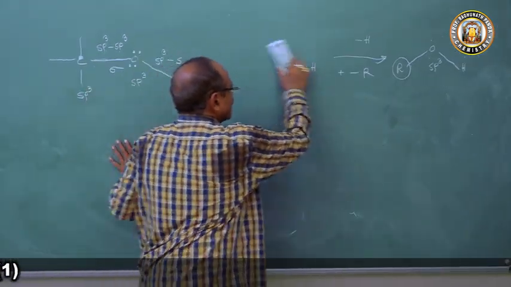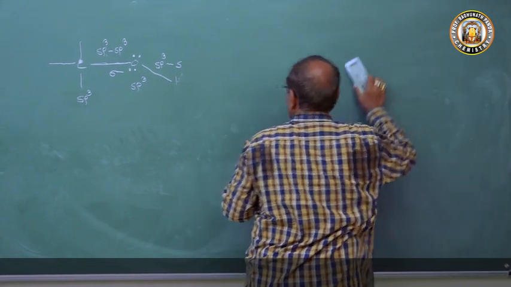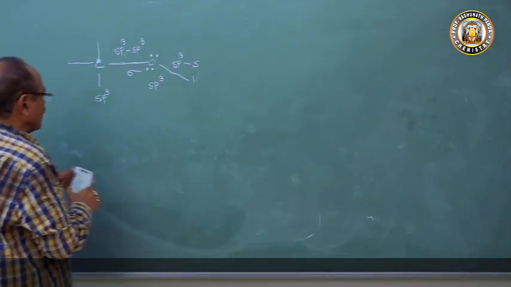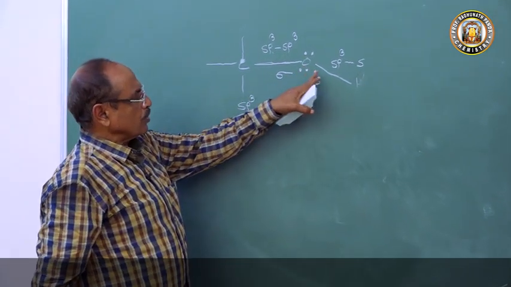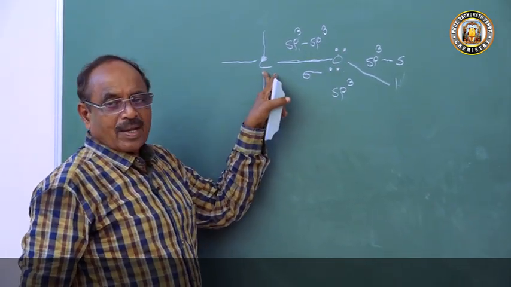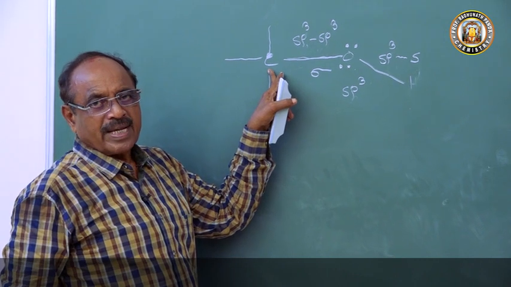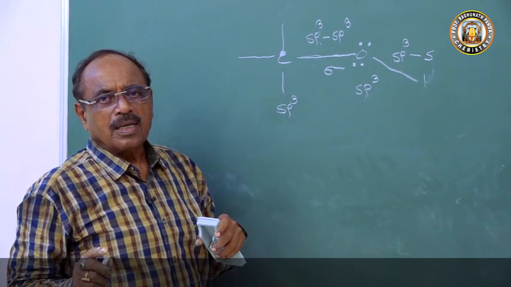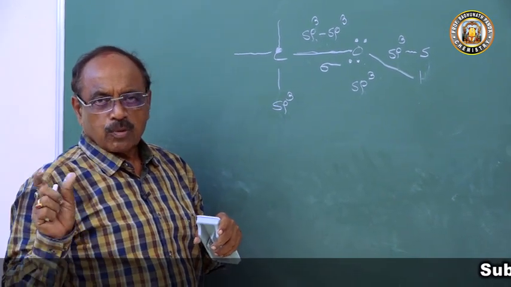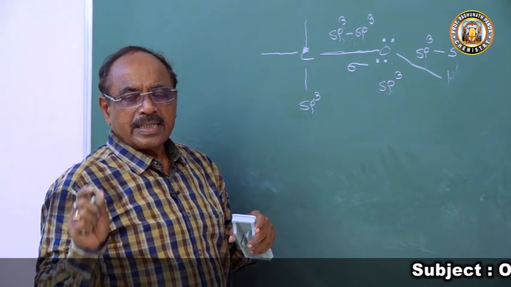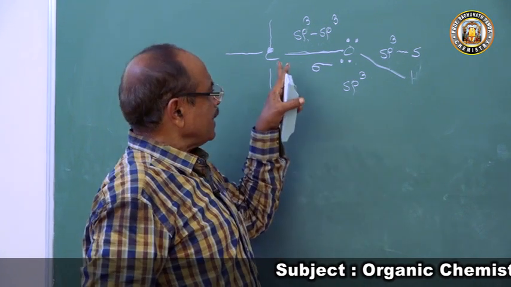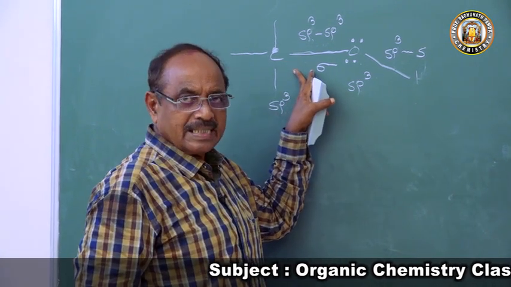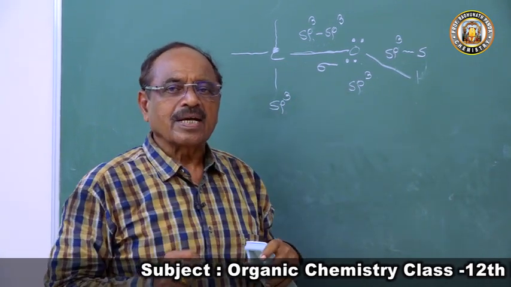Now the question comes, what are the types of alcohol? In alcohol, the functional group OH, the hydroxyl group, is bonded to a saturated carbon atom.